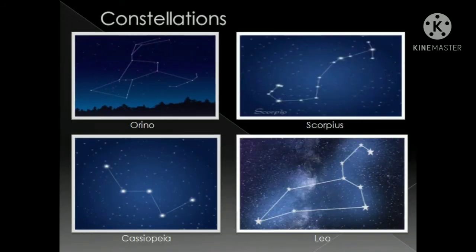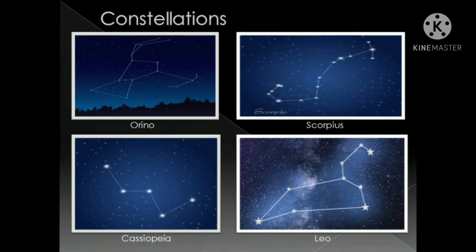Next constellation is Orion. As you can see in the slide, Orion is the most prominent and easily identifiable constellation in the night sky. This constellation comprises around 81 stars. When the stars are joined together, they depict the shape of a hunter holding a shield in his right hand while the left arm is lifted. The hunter wears a 3-star belt from which hangs a sword.